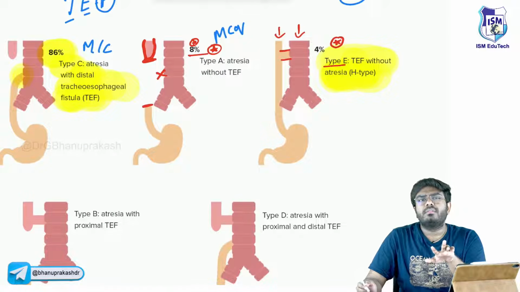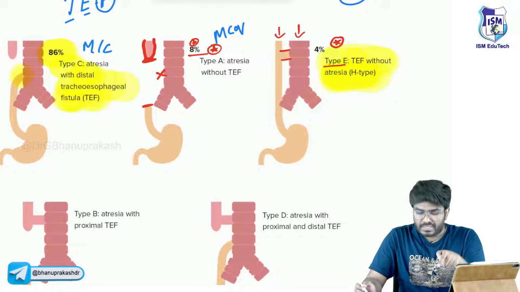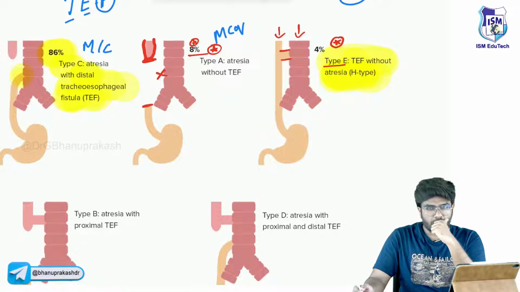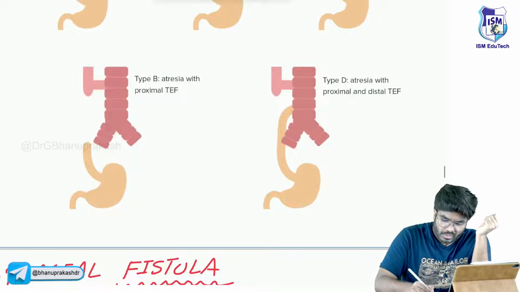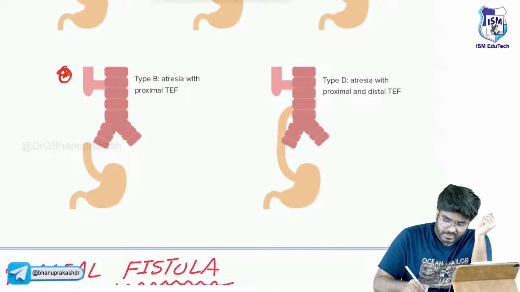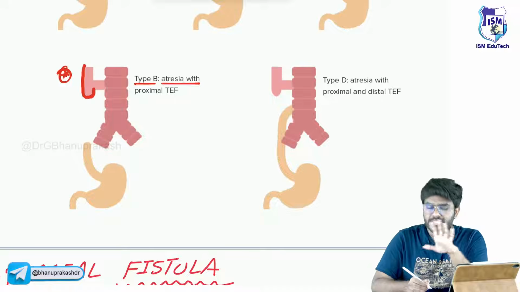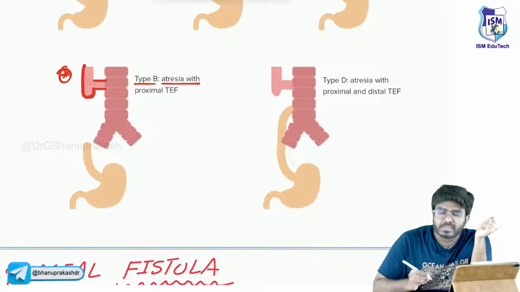Type A, there is no fistula. In type E, there is no atresia. In type A, there is atresia, sir. Okay, done. Now in type B, there is atresia. Look here, there is atresia. Esophageal atresia is there, and fistula is also present.